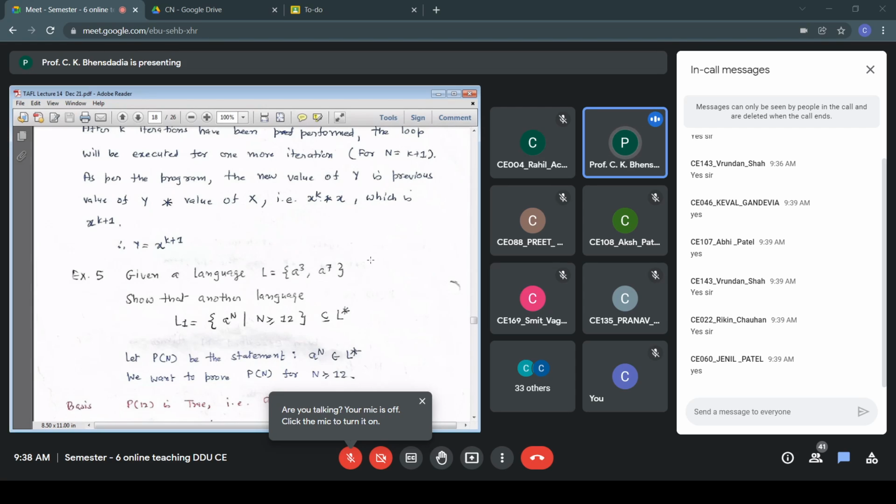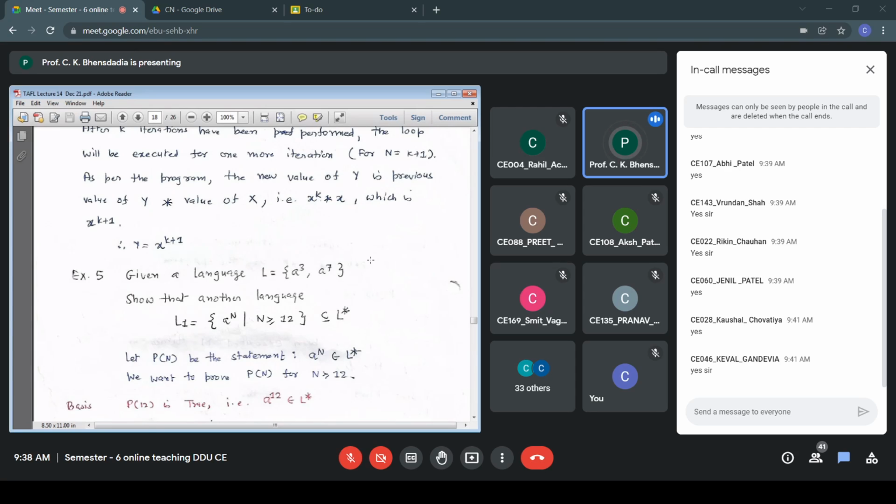We want to prove Pn for n greater than or equal to 12, because A12, A13 and all the elements in L1 have to be in L star. This is my statement. Is this fine, students, up to this point?